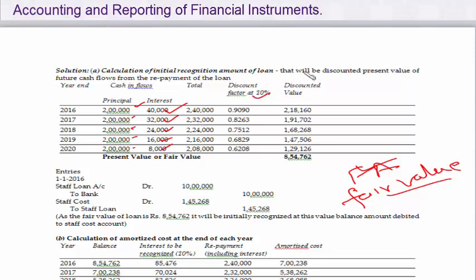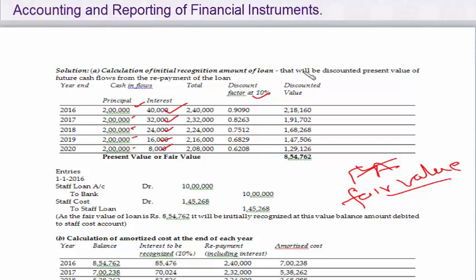The market rate of interest is 10%, so we will be discounting these future cash inflows by this 10% discount factor to compute its initial fair value. Because the effective interest rate is 10%.